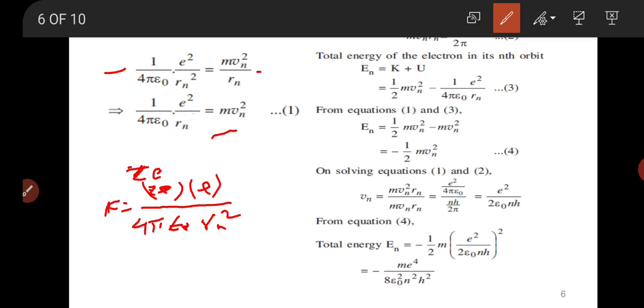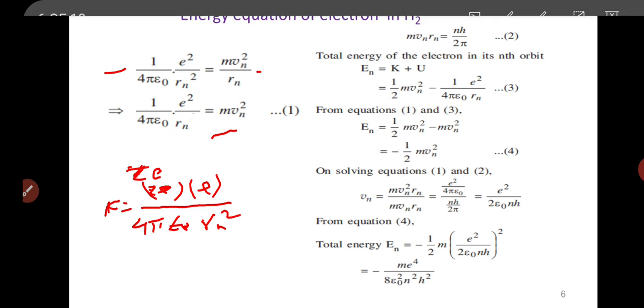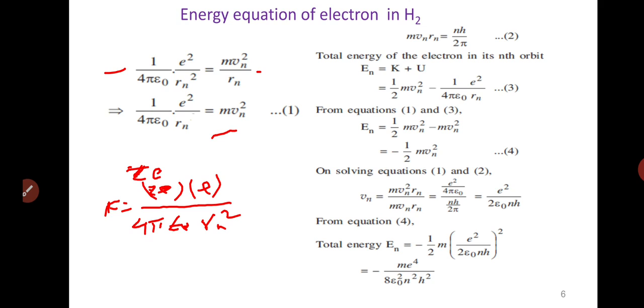According to the second assumption of Bohr's theory, m v r, that is the angular momentum, is equal to n h upon 2 pi. So according to the second postulate, m Vn Rn is equal to n h upon 2 pi. This is the second equation.